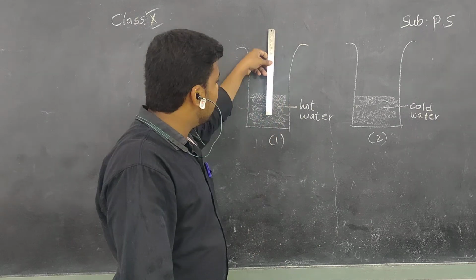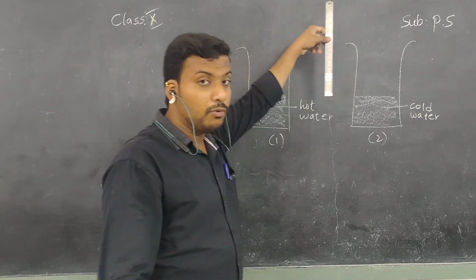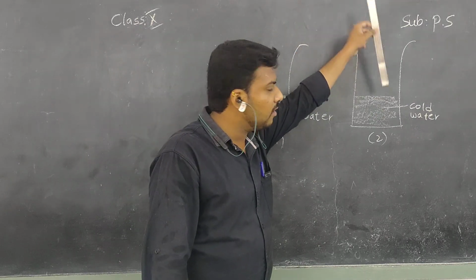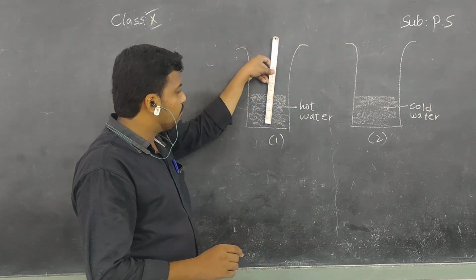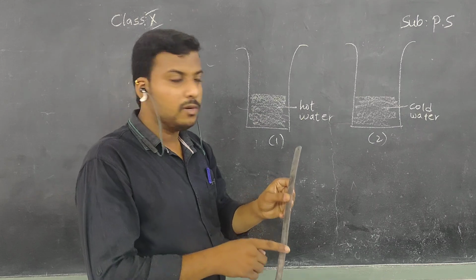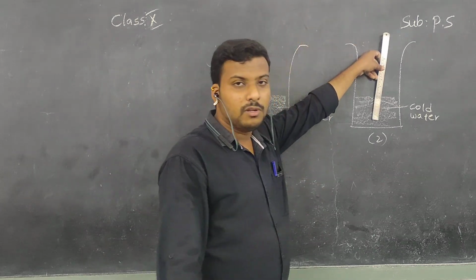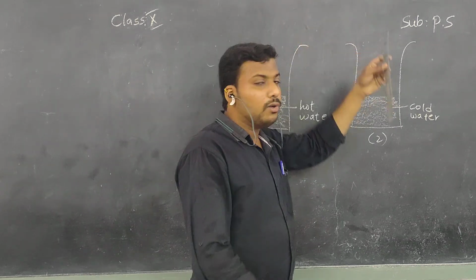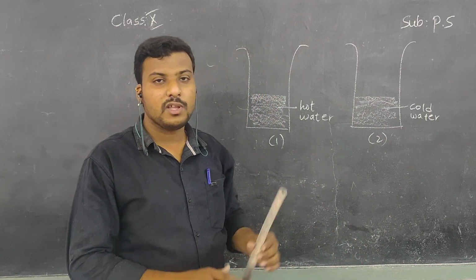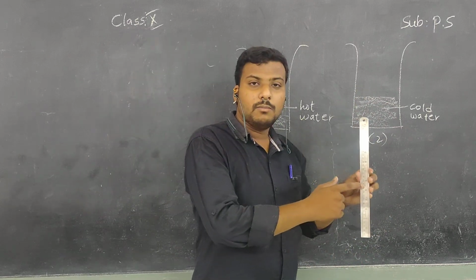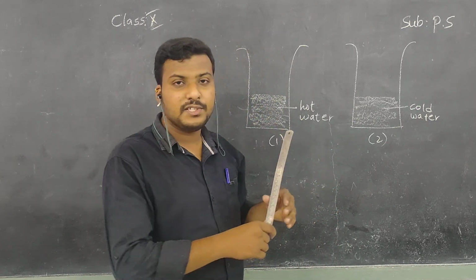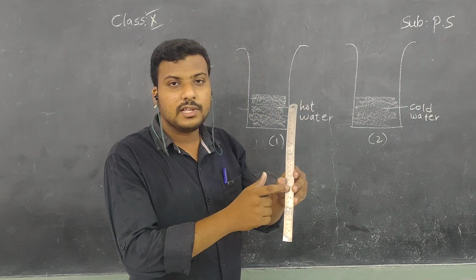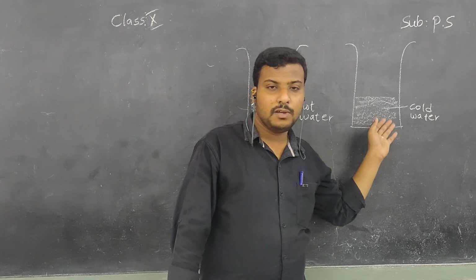So right now, take the same thermometer before keeping it in the cold water. Again, you note the temperature that was present in the hot water. Then you keep it in the cold water. So in this case, who is the hot body and who is the cold body, children? Here, the thermometer acts as a hot body because in the previous case it has received heat energy, no? It acts as a hot body and cold water acts as a cold body.